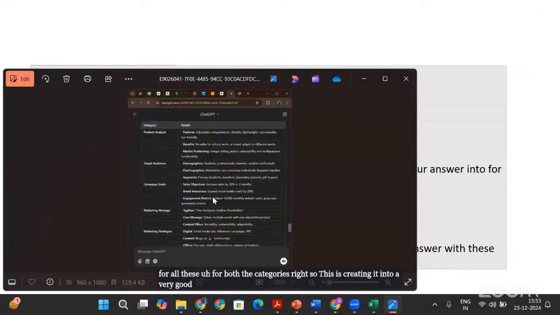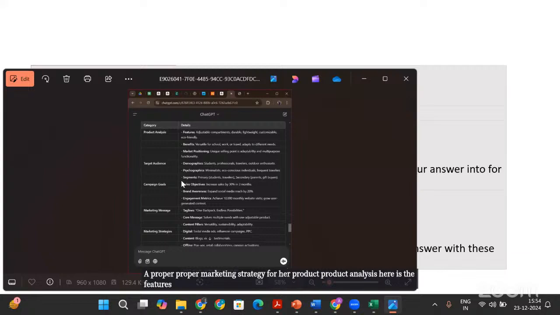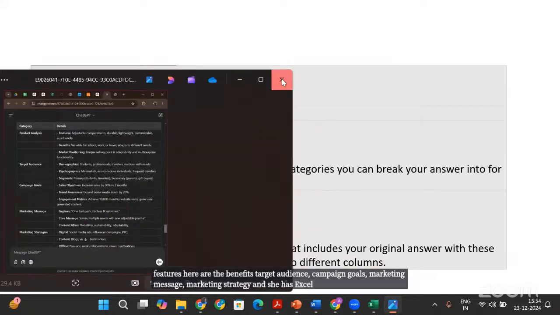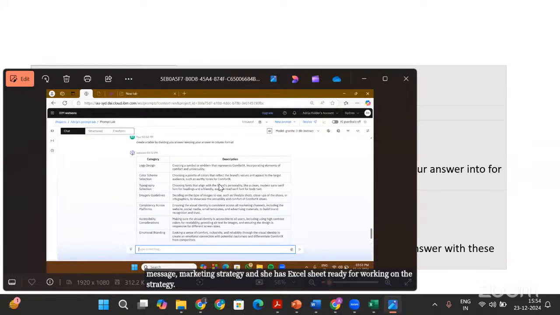So I'm showing Shreya's answer here, where she has got a proper marketing strategy for her product analysis. Here are the features, benefits, target audience, campaign goals, marketing message, marketing strategy, and she has an Excel sheet ready for working on the strategy. Adrija is sharing this with me.